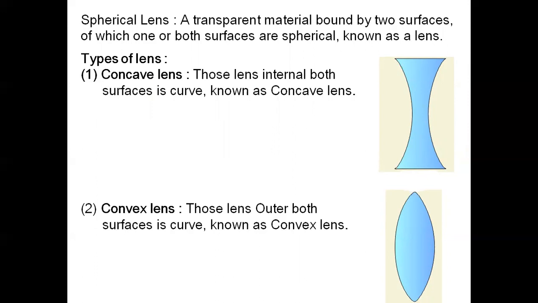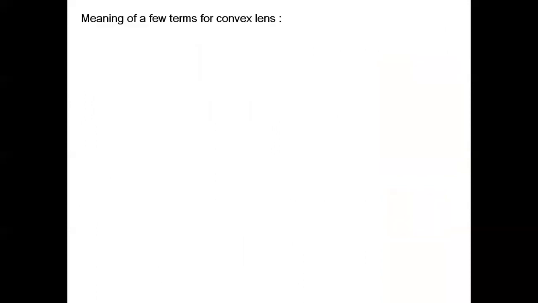So friends, very simple. Suppose in the exam in section B the question is what is a lens and explain the types of lens. That time it is very good for you to write this answer with diagrams. Okay friends, in the last video we showed some definitions regarding the concave mirror. On that basis, here again we are showing a few terms in the convex lens.